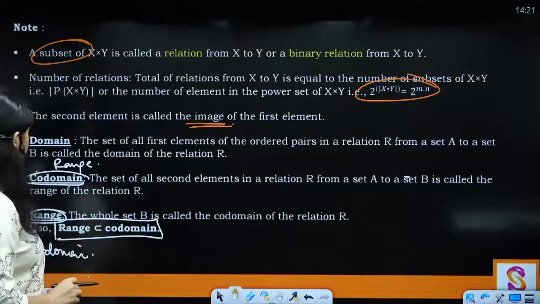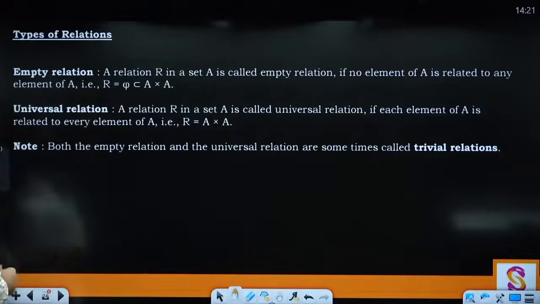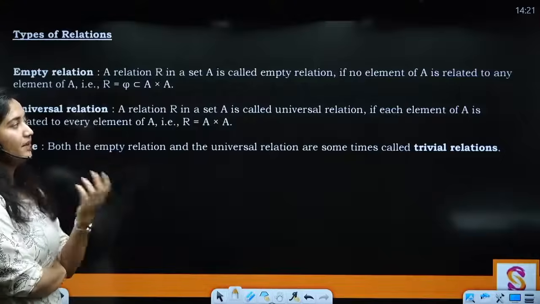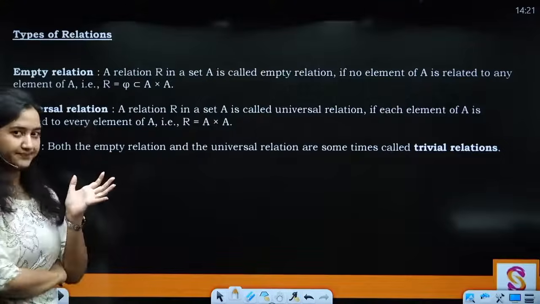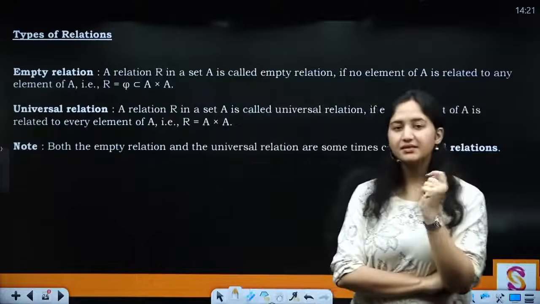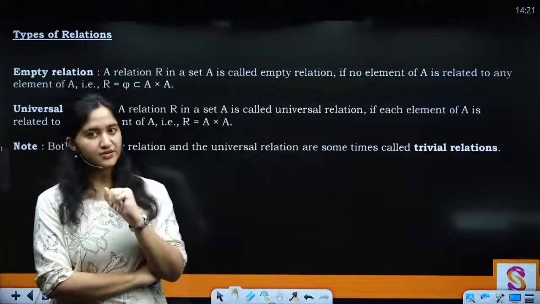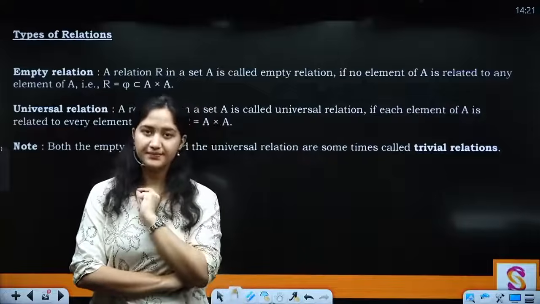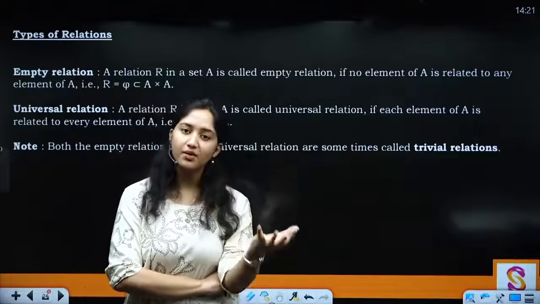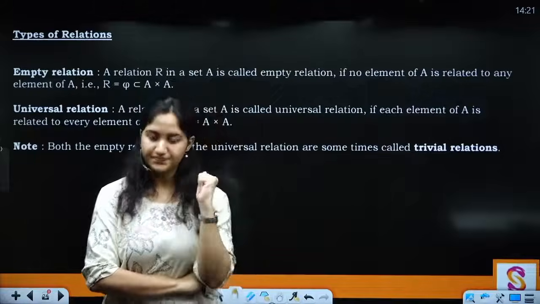Clear? All right. Some types of relations. Let's see what are the types of relations. First is your empty relation. A relation R in a set A is called an empty relation if no element of A is related to any element of A. Right? Now let's say you can take an example that set A consists of all the students present in a boys' school. And I'm taking two elements from this set and I'm saying that A is the sister of B. Is it possible? No. Why? Because the set that I have taken contains all the boys, so there cannot be a sister of any student there. So that is going to be an empty relation, right?